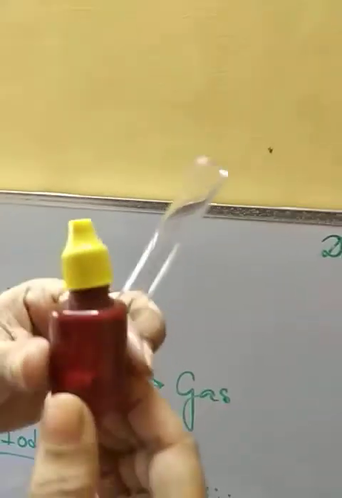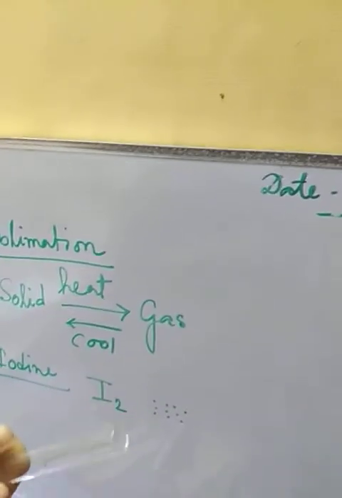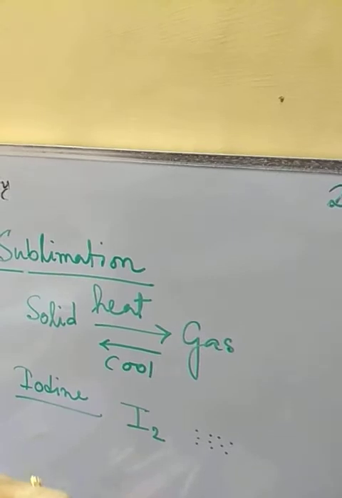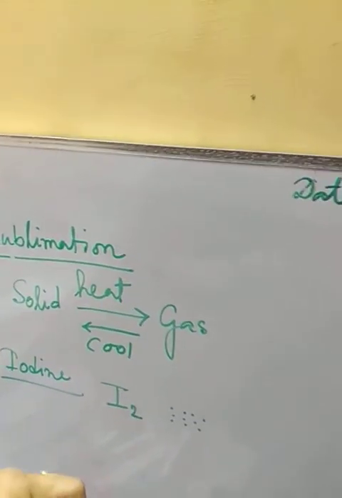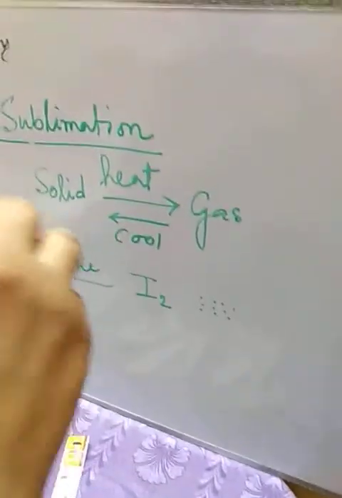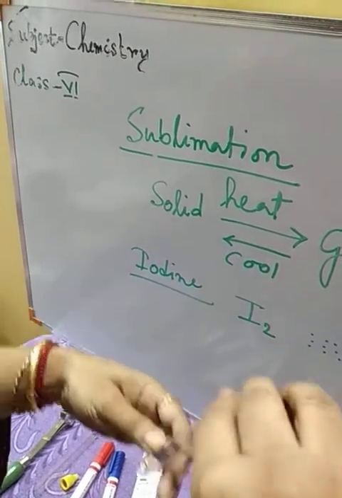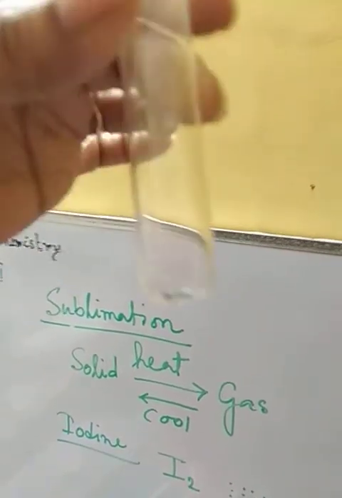See, here we are having some iodine globules. You can see the color of this container becomes reddish, that is because of the sublimation of iodine. So a few of the globules we are going to take in this test tube. You can see this, it looks like blackish, black particles.